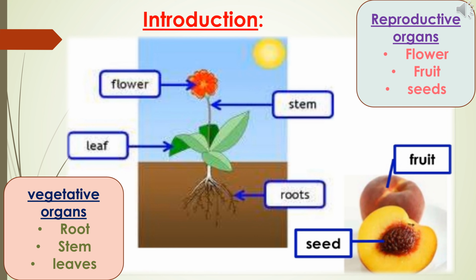Among these, root, stem and leaves are called vegetative organs. What is meant by vegetative organs? That means they do not take part in sexual reproduction or they do not produce any sex cells. What are the other parts? Flowers, fruits and seeds. These are called reproductive organs. That means they take part in sexual reproduction and produce the next generation of the plants.